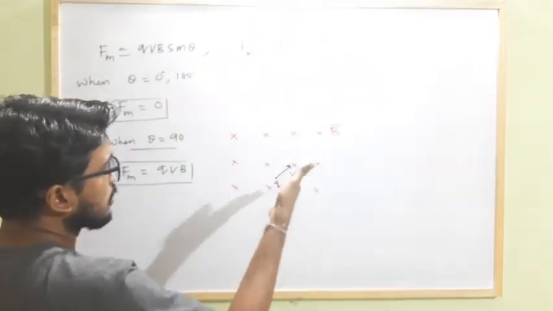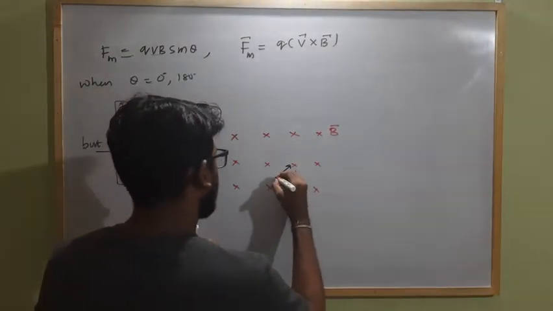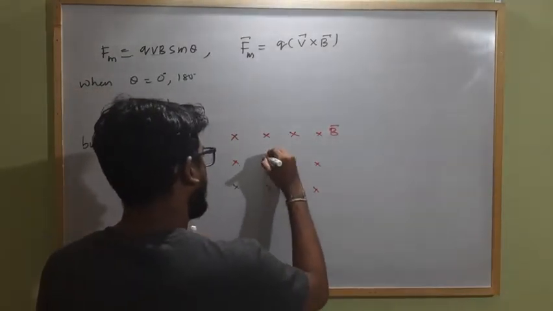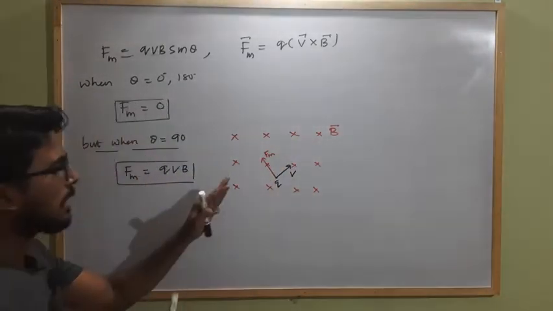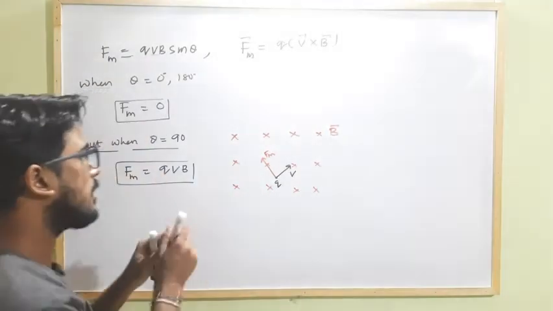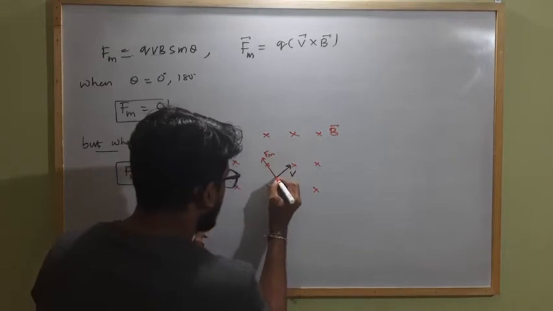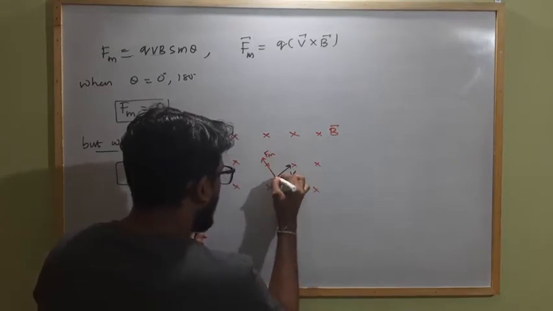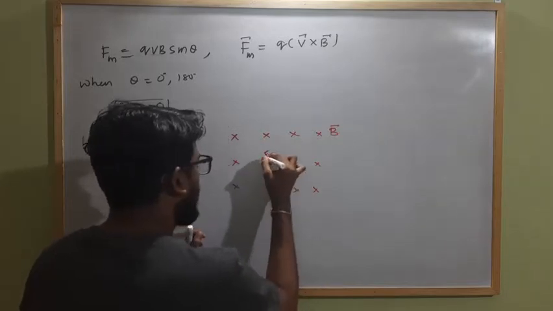velocity is along this direction, magnetic field inward, so force will be acting along this direction, perpendicular to the direction of velocity. At each and every instant the magnetic force is always perpendicular to the direction of instantaneous velocity. Here the force is acting along this direction, that's why from this point the charged particle gets deviated along this direction.